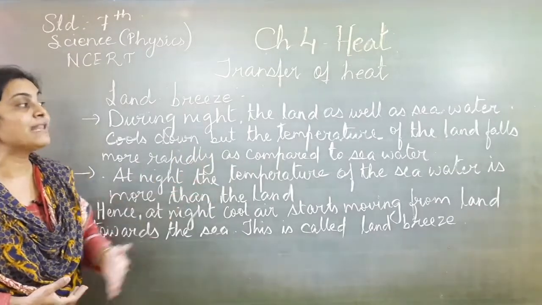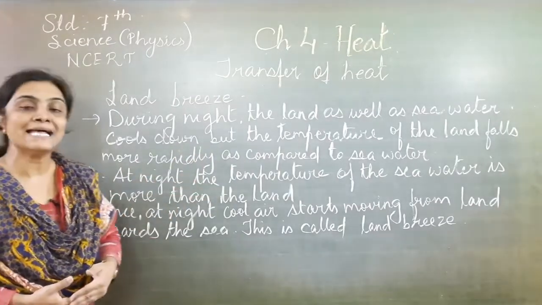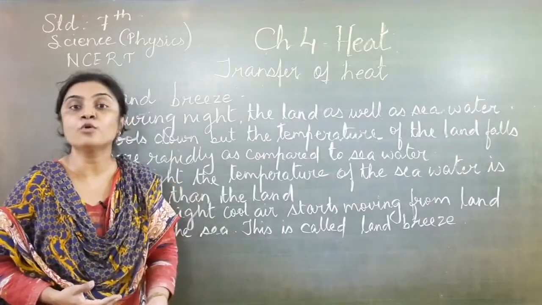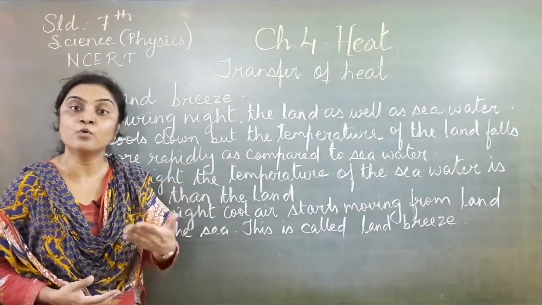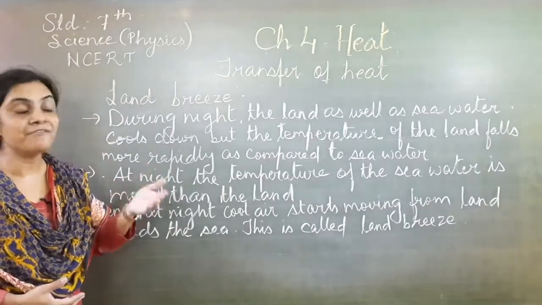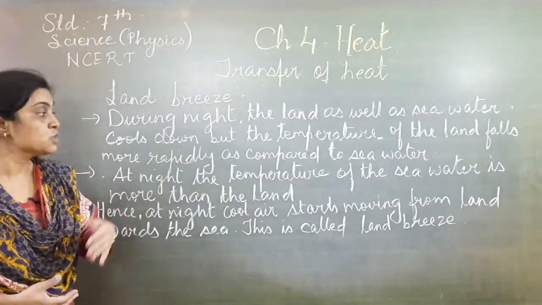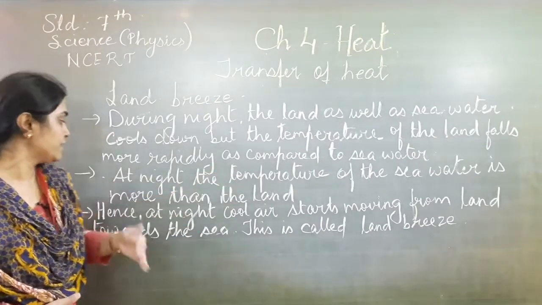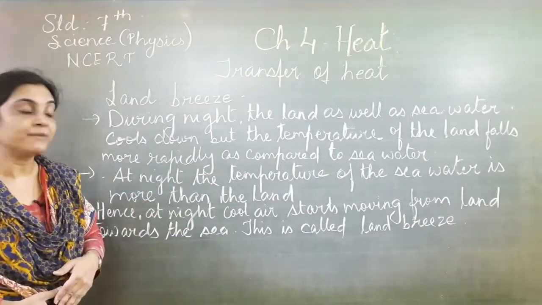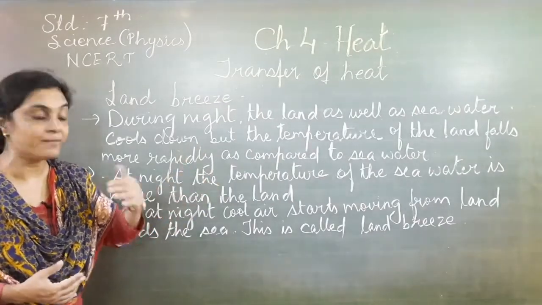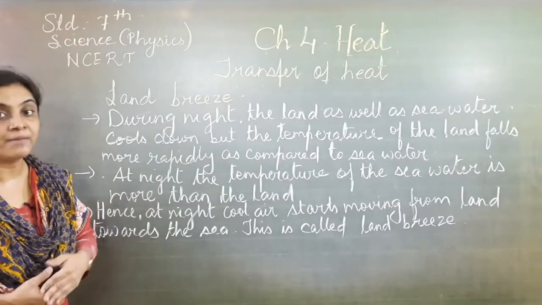The temperature of the land falls more rapidly as compared to sea water. That means land will become cooler faster than the sea. So at night, the temperature of the sea water is more than the land. As land is cooling faster than the sea, obviously the temperature of the sea water will be more.